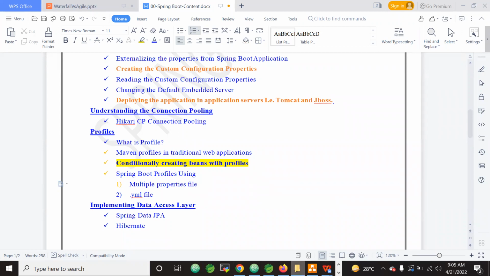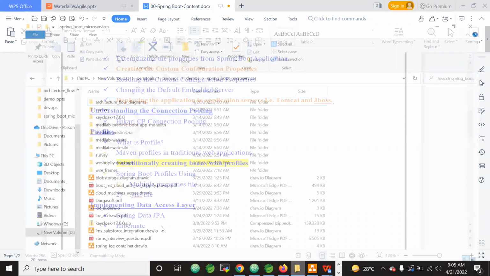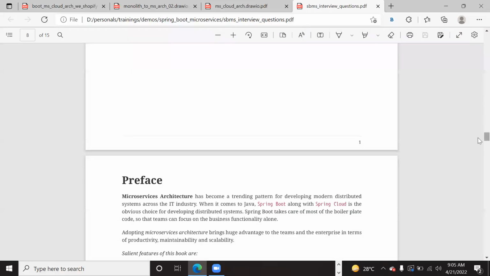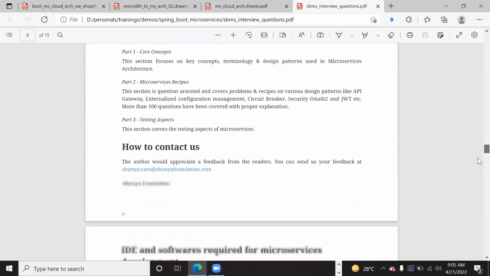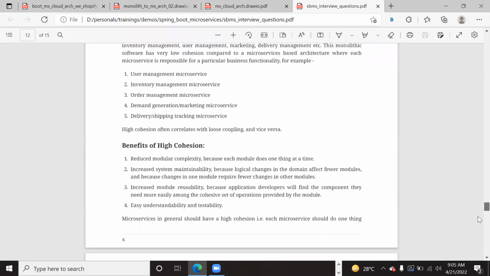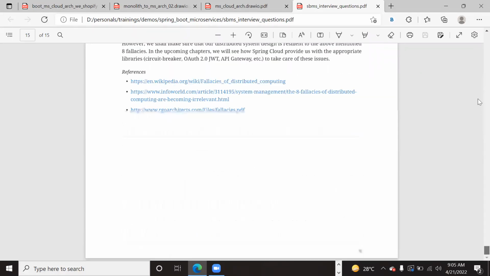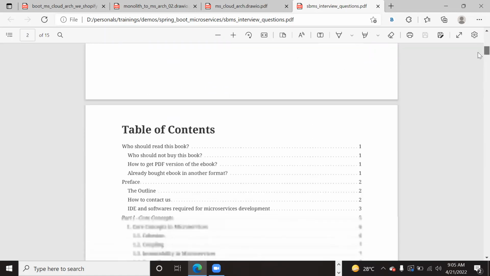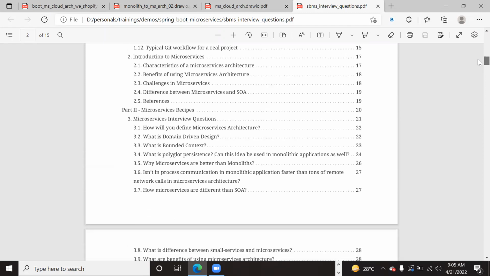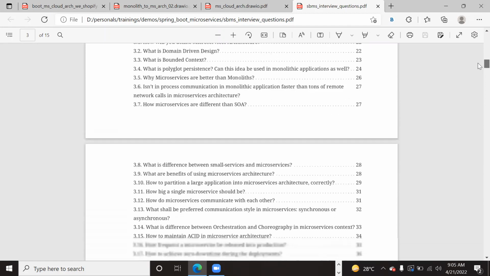For example, let me showcase a simple Spring Boot interview questions guide. This is a book prepared by some author, a very important book, and most of the interview questions come from this book. So if you look at the interview questions in this book, let me showcase the interview questions related to Spring Boot.